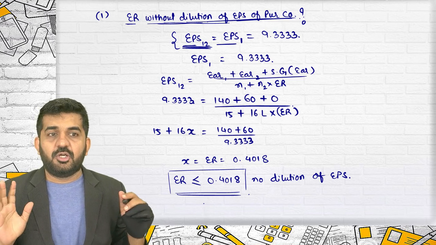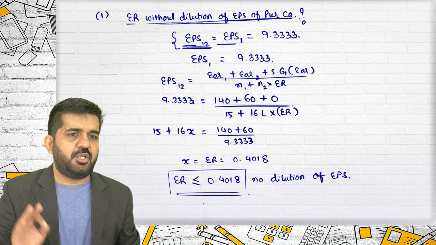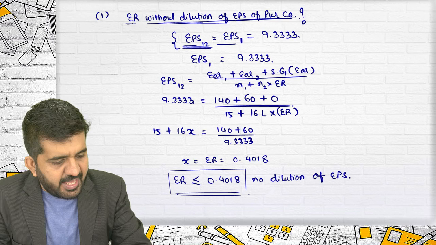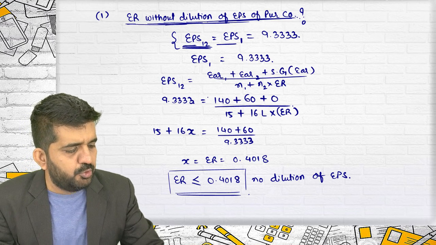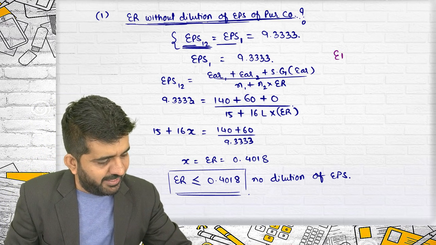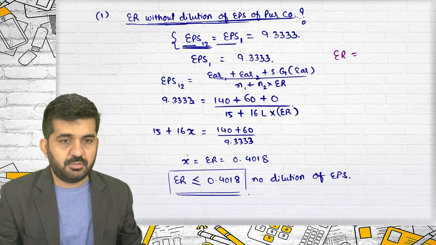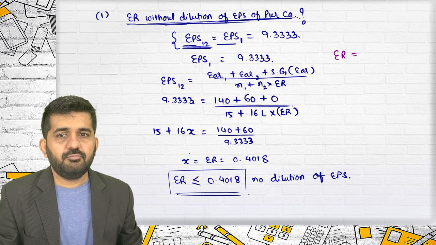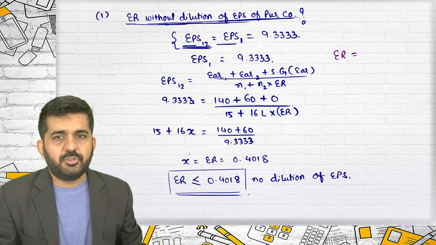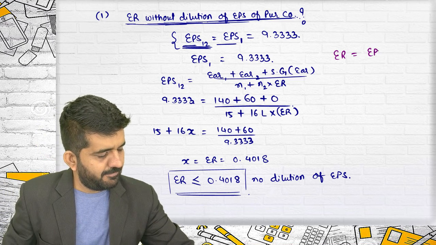See, I have done a long calculation. I want one student to give me the answer in the shortest manner possible. Exchange ratio without a dilution of EPS of the purchasing company. I want the exchange ratio by any other method, whatever you like. Yes, Sachin. Jaimini, you can give the answer. Sir, EPS of targeting company divided by EPS of acquiring company.